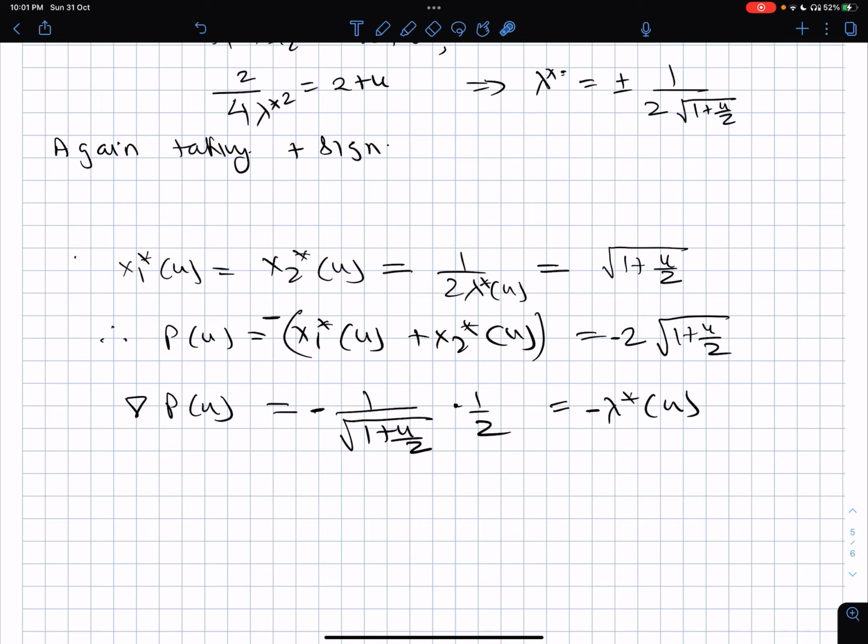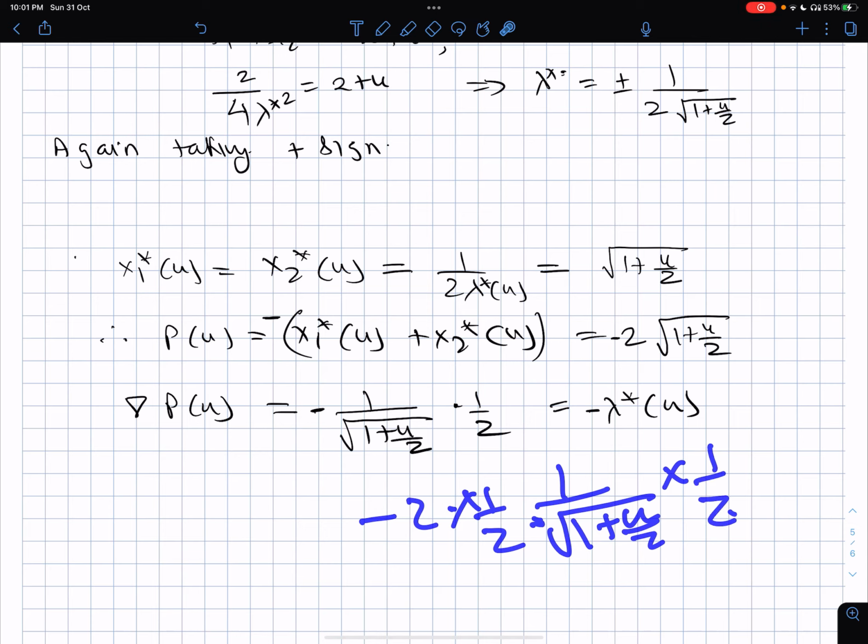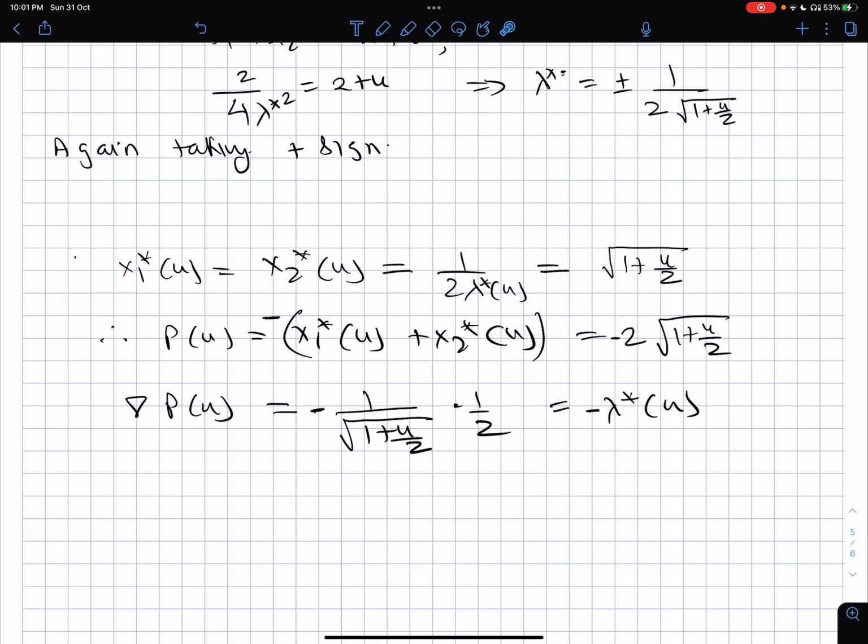So now if you take the gradient of this, which is just taking the derivative of this with respect to u, then it will be minus 2 into 1 by 2 into 1 by under root of 1 plus u by 2 into 1 by 2. So 2 cancels out. You'll get minus of this into 1 by 2, but then that is nothing but the opposite of the Lagrangian multiplier, which we have calculated here with the positive sign, and hence the sensitivity theorem is verified.